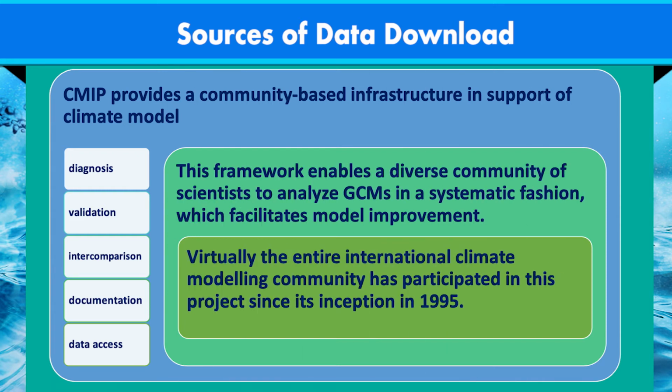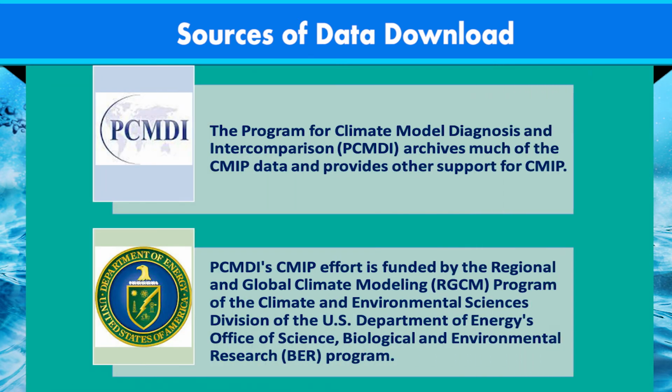This framework enables a diverse community of scientists to analyze GCMs in a systematic fashion, which facilitates model improvement. Virtually the entire international climate modeling community has participated in this project since its inception. The Program for Climate Model Diagnosis and Intercomparison archives much of the CMIP data and provides other support for CMIP.